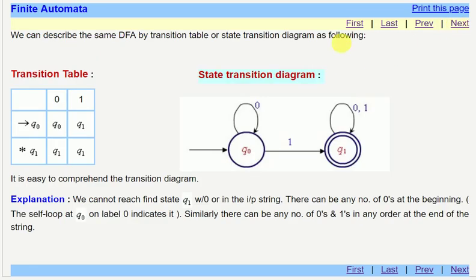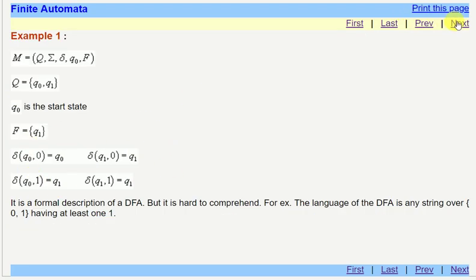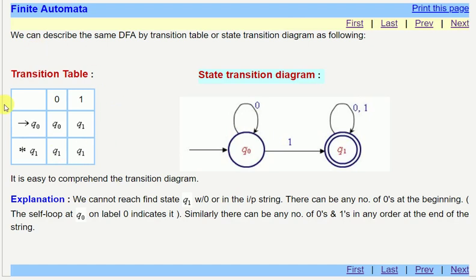Next, if we make the transition table, we have Q0 and Q1, and the inputs 0 and 1. Q0 marks the start state and Q1 the final state. So for Q0, if the input is given as 0, then it will be Q0. With these kinds of functions, we can easily create this transition diagram. To comprehend this diagram, we give the start state Q0 and the final state Q1, and then for Q0 on 0, it goes to Q0.